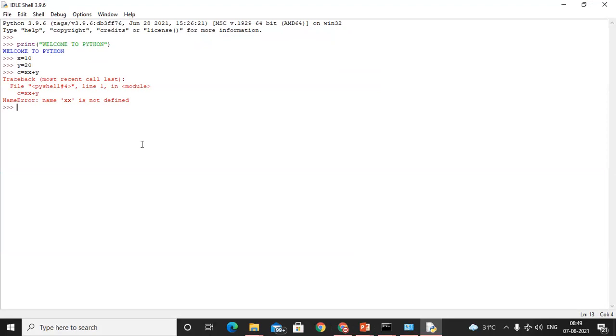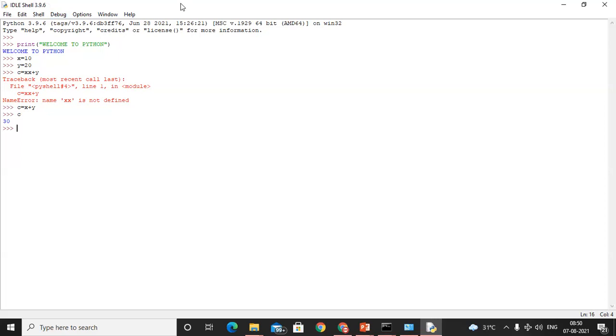We get an error because here we entered double x. C equals x plus y. So that is c. We get the output 10 plus 20, we get that 30. So like that we are able to perform the operation on the IDLE shell also.